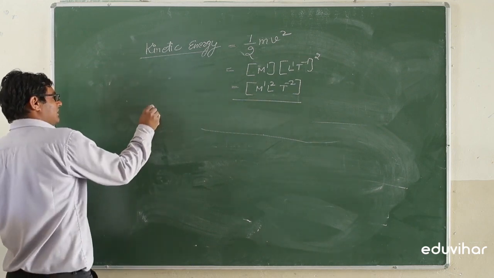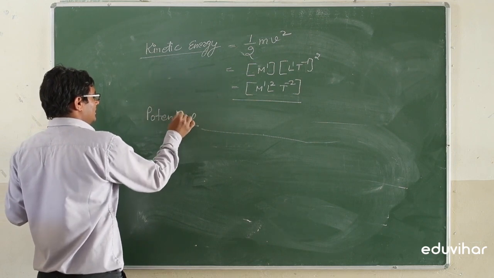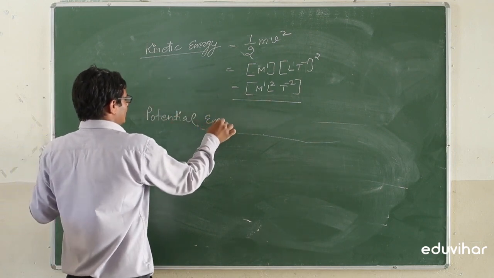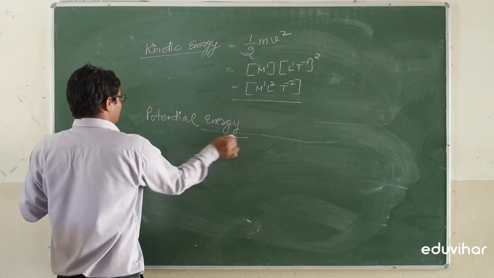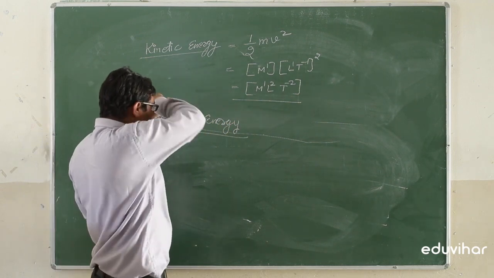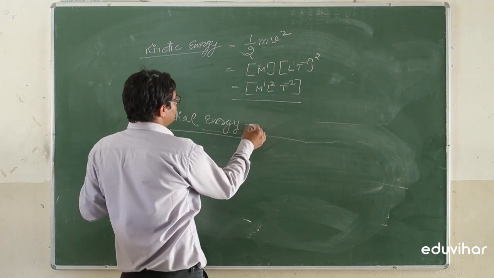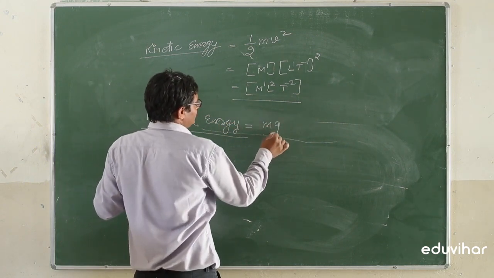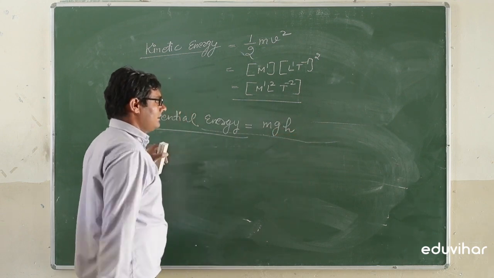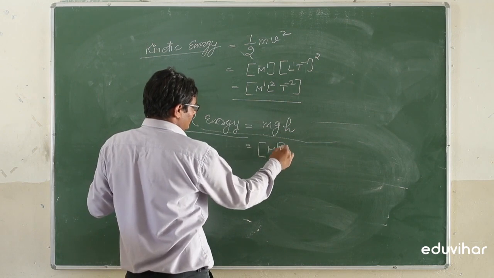In the same manner, we will find the dimensional formula for the potential energy. These are the physical quantities which will be discussed in every chapter of class 11. Potential energy, that will be mgh. Mass having the dimension formula M1.